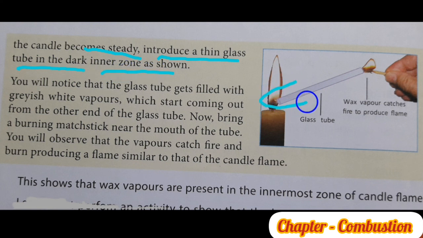What will you observe? Now the glass tube is filled with greyish white vapors which start coming out from the other end.